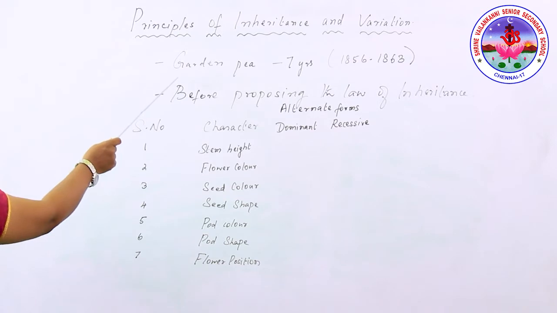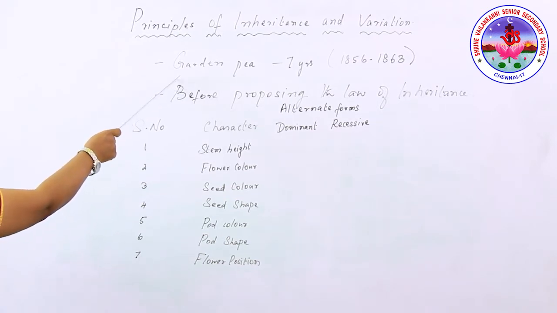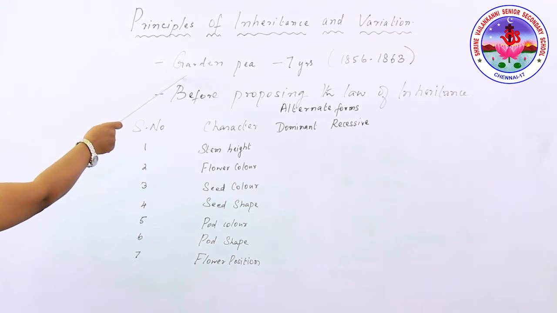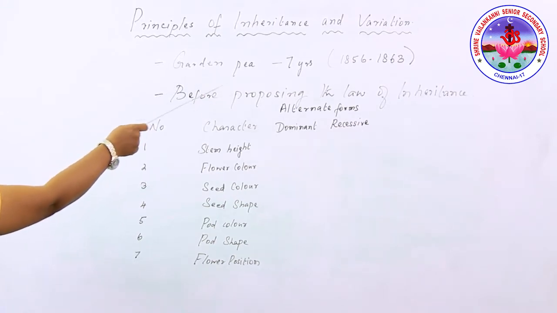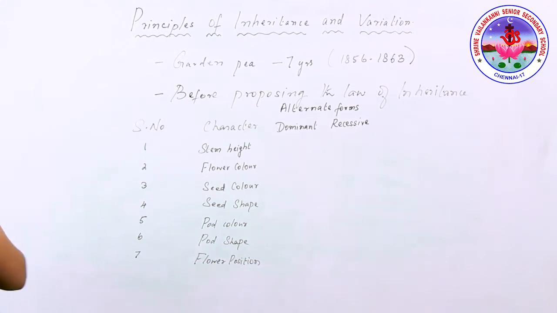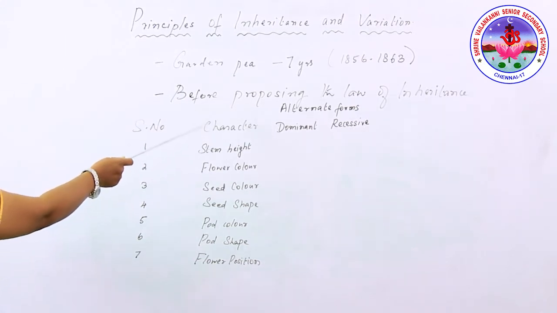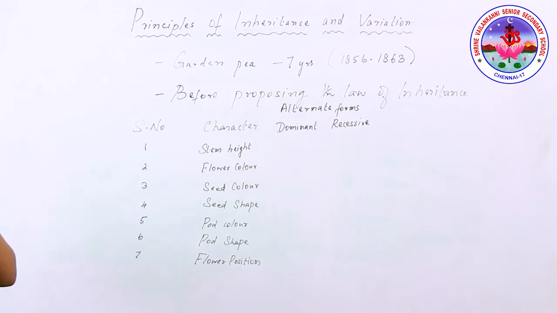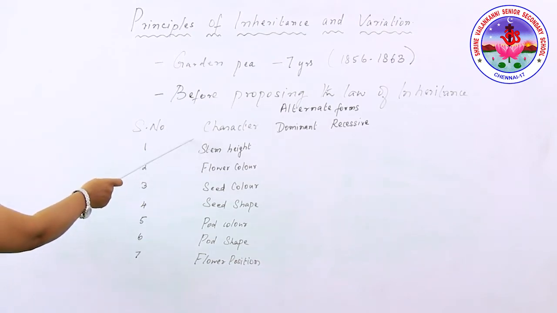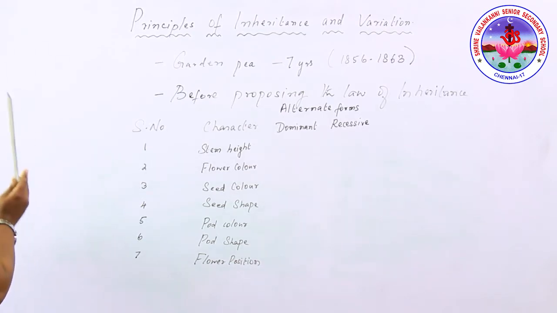Now, Mendel's law of inheritance. Mendel conducted hybridization experiments on the garden pea plant, Pisum sativum, for 7 years, between 1856 and 1863. Before proposing the law of inheritance, he selected varieties of garden pea that differ with respect to 7 traits.